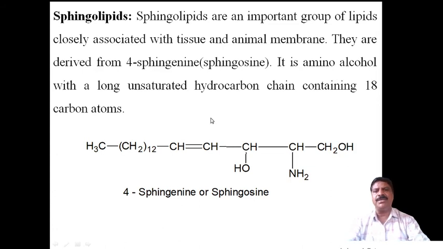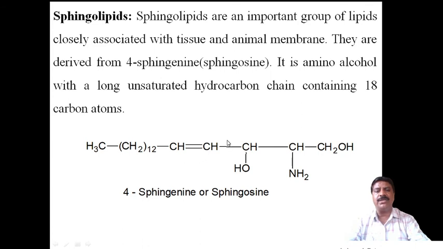Therefore, sphingolipids are an important group of lipids closely associated with the tissue and animal membrane. They are derived from 4-sphingosine or sphingosine, an amino alcohol with a long unsaturated hydrocarbon chain containing 18 carbon atoms.